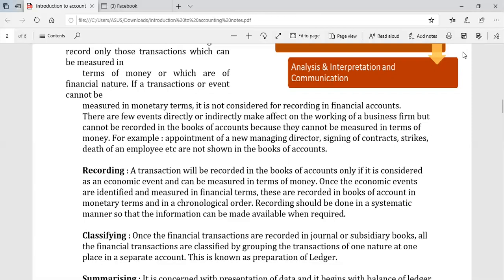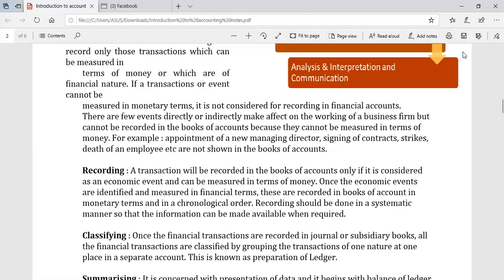Once the economic events are identified and measured in financial terms, they are recorded in the books of account in monetary terms and in chronological order.